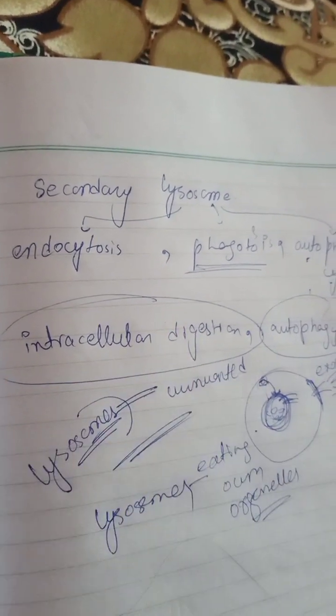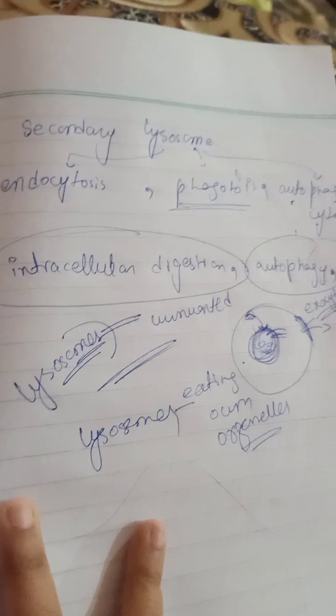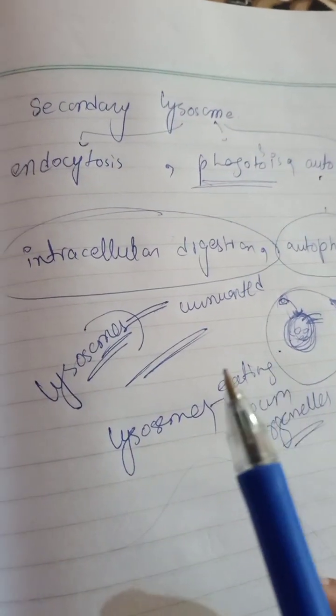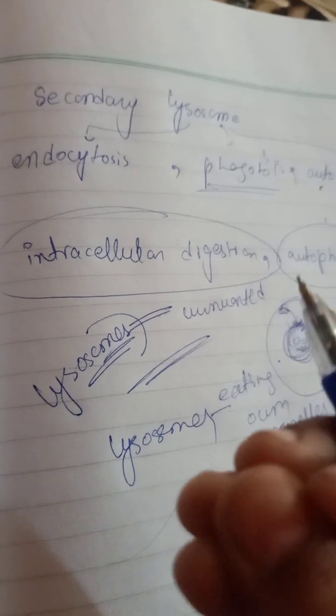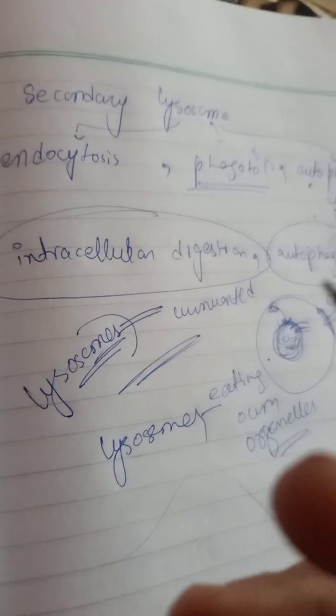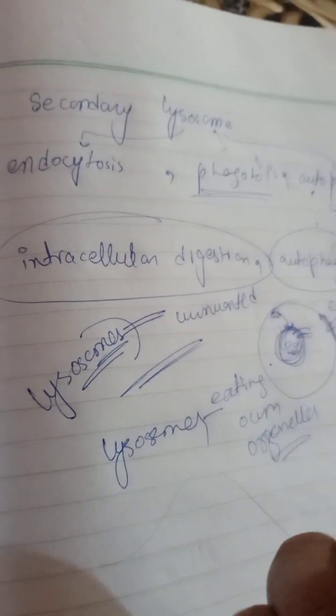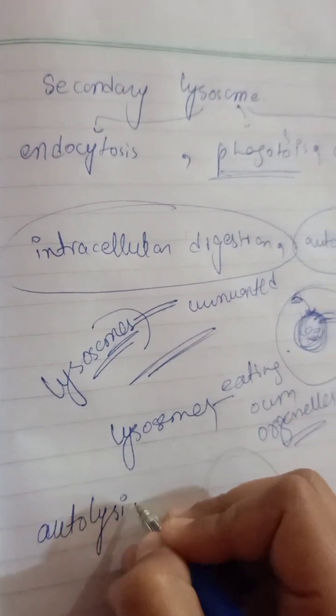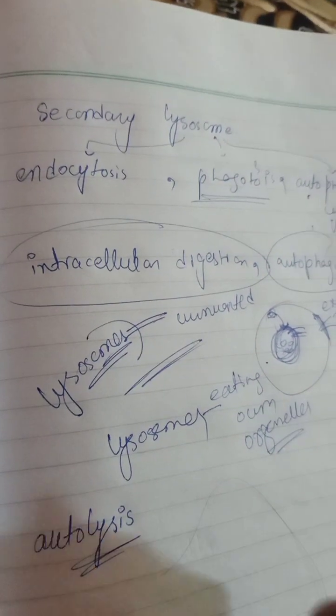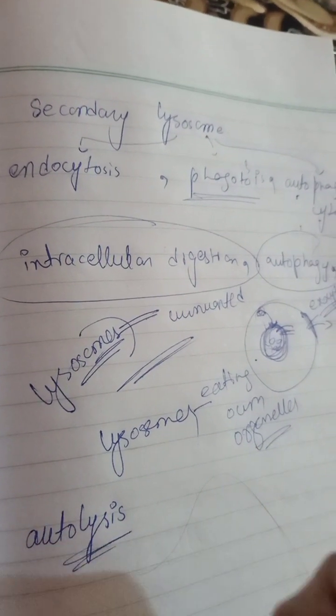Okay, one more thing I want to tell you guys: sometimes in the development stage, when a type of death occurs, we are calling that autolysis. So the cell which is committed to death, that is called autolysis.